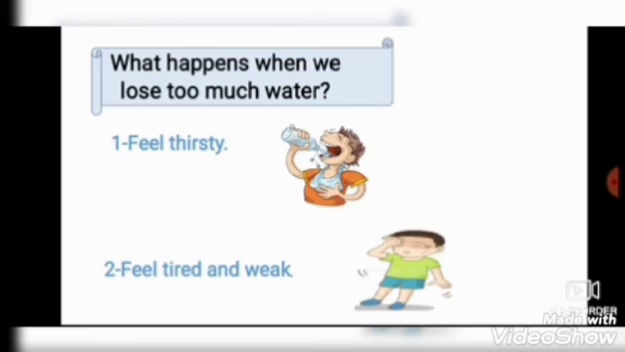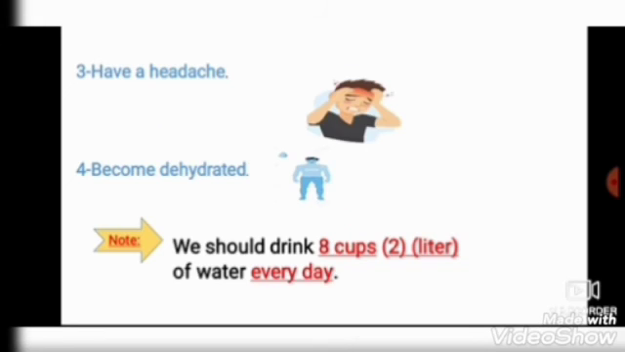So what happens when we lose too much water? Number one, you feel thirsty. Number two, you feel tired and weak. You can't move, I'm very tired. Yes. And number three, you have a headache in your head. Number four, when we lose a lot of water, do you become hydrated or dehydrated? Yes, you become dehydrated.